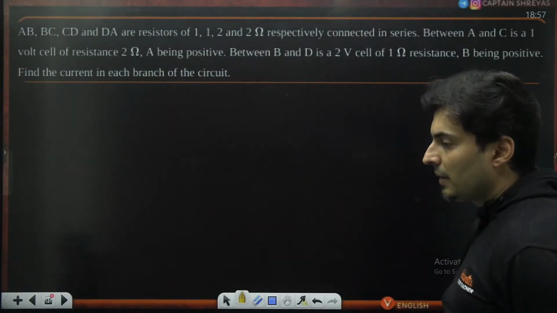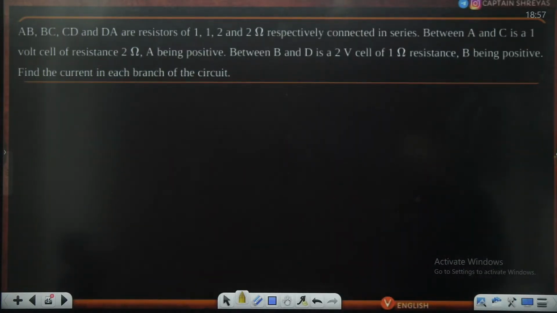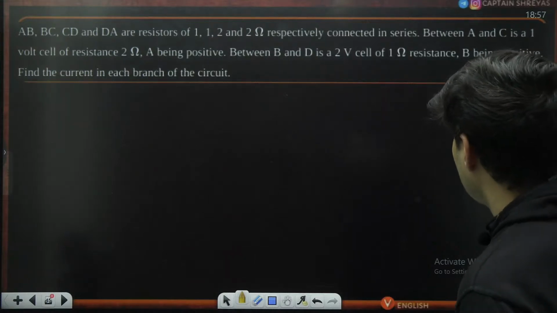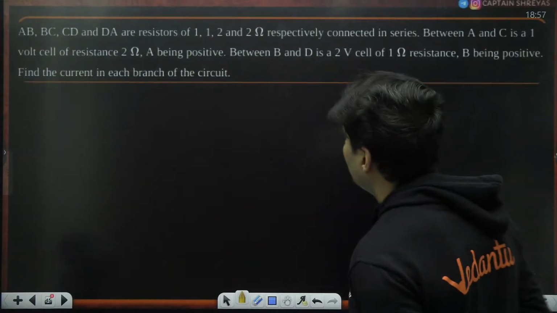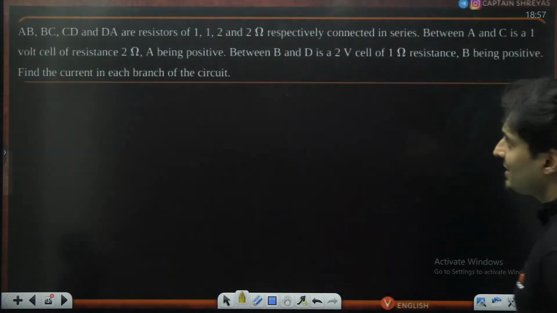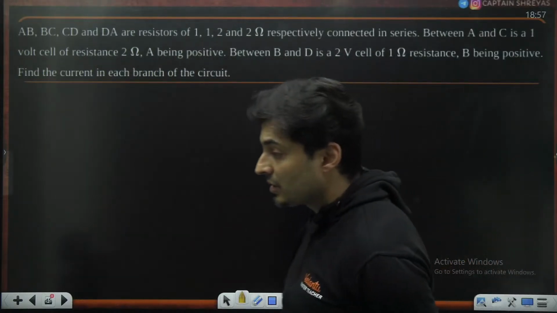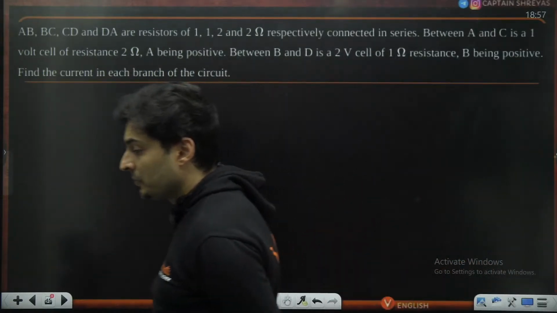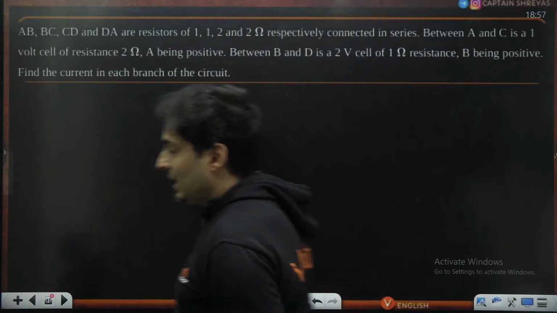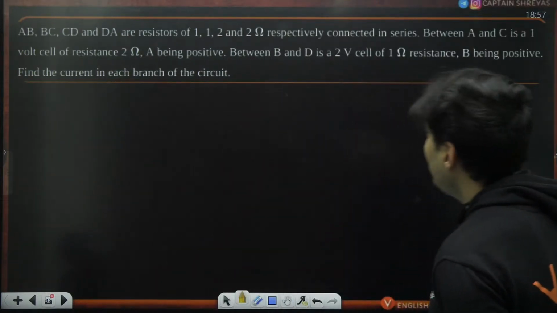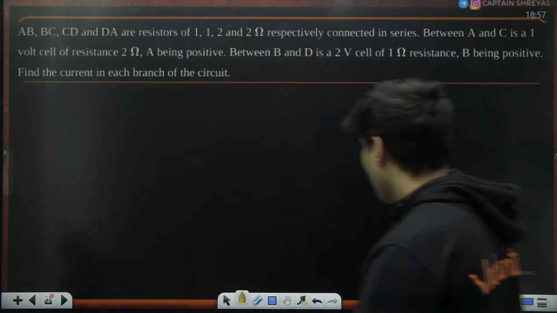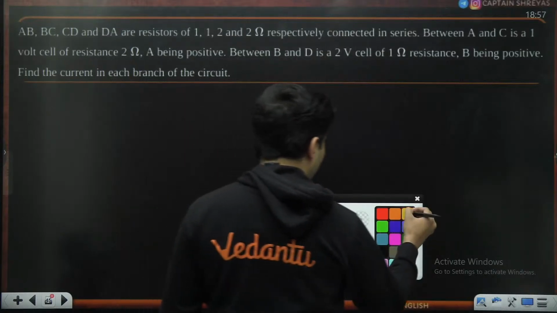So there are basically A, B, B, C, C, D, D, A resistors. They are connected in series. Between A and C is a 1 volt cell. And similarly, between B and D is a 2 volt cell. They are connected in series, one after the other.